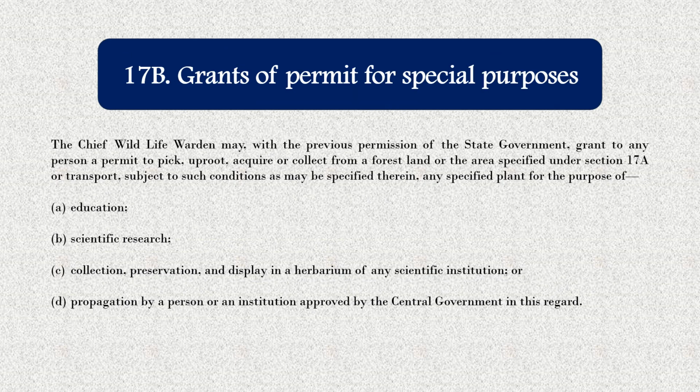Now section 17B is about the grant of permit for special purposes. Here the Chief Wildlife Warden may, with the previous permission of the state government, grant to any person a permit to pick, uproot, acquire or collect from the forest land or the area specified under section 17A, or transport also, subject to such conditions as may be specified therein, any specified plant for the purpose of.